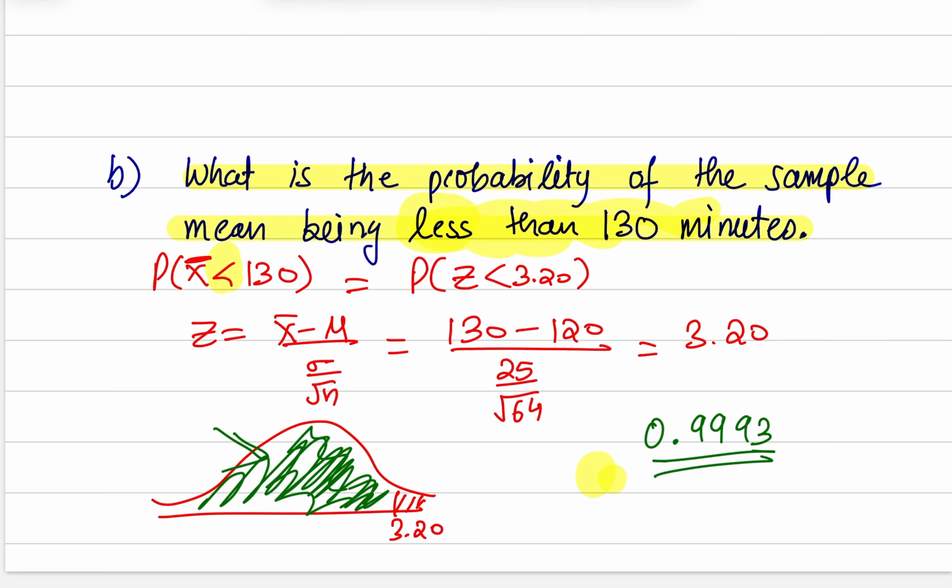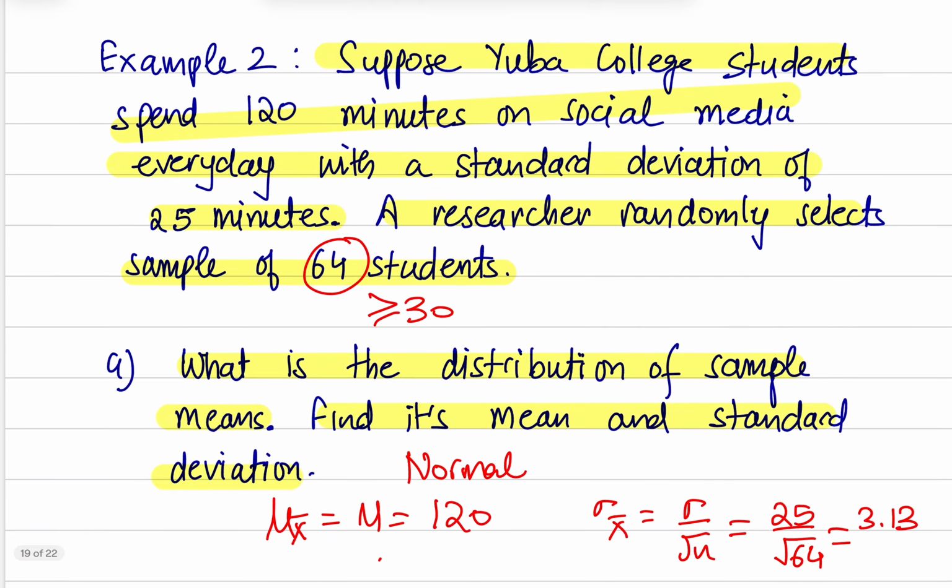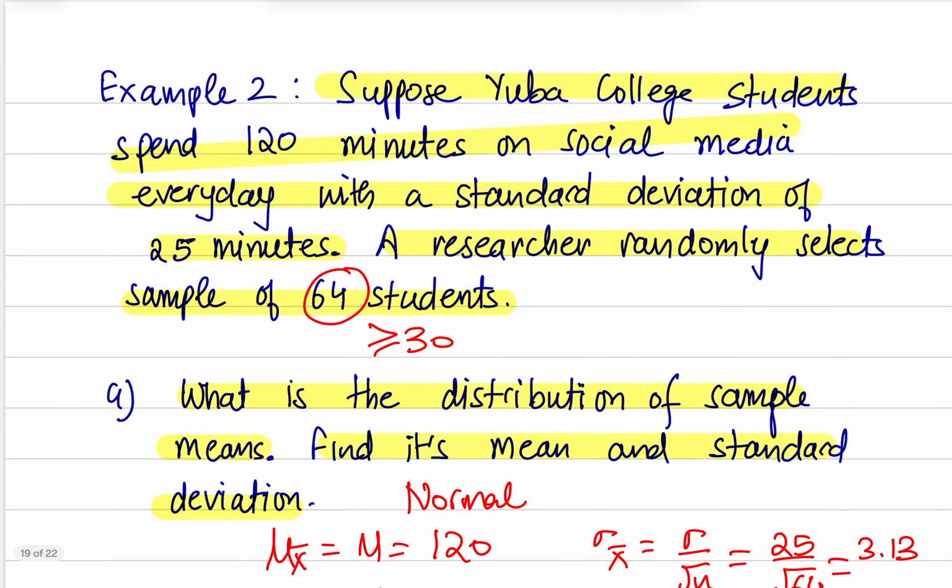So how do we interpret this? That means there is a 99.93% chance that if we randomly select a sample of size 64, the average time on social media for the sample of 64 students is less than 130 minutes.